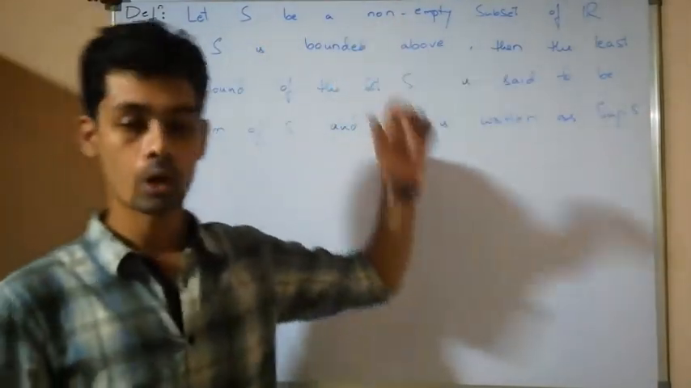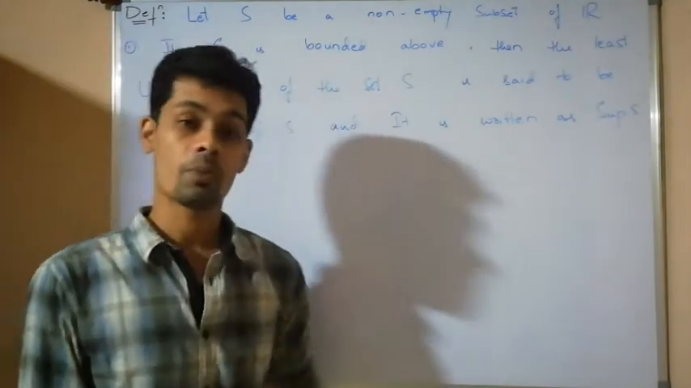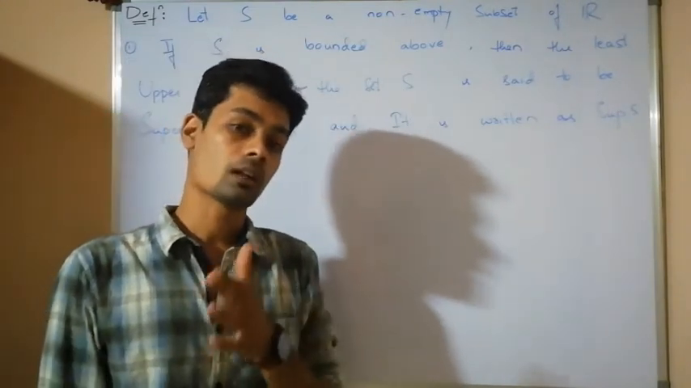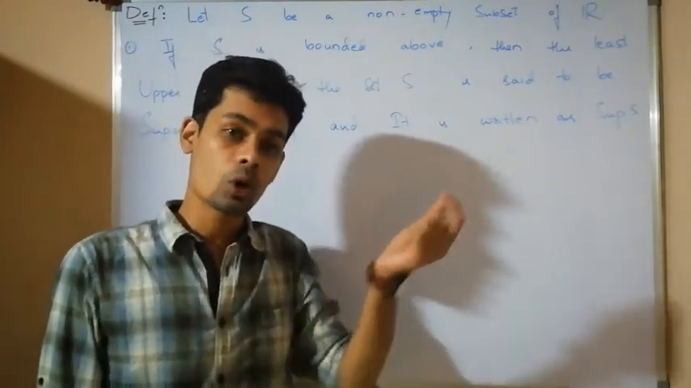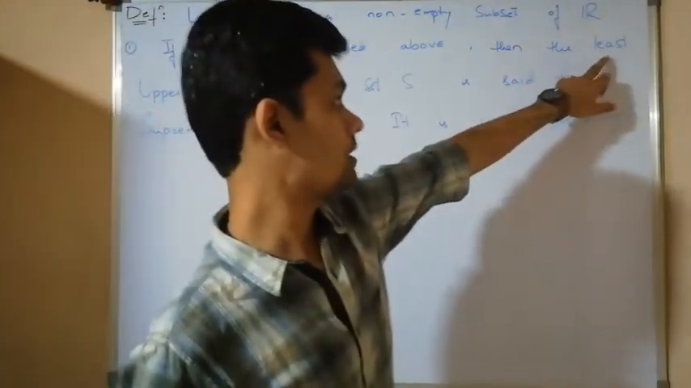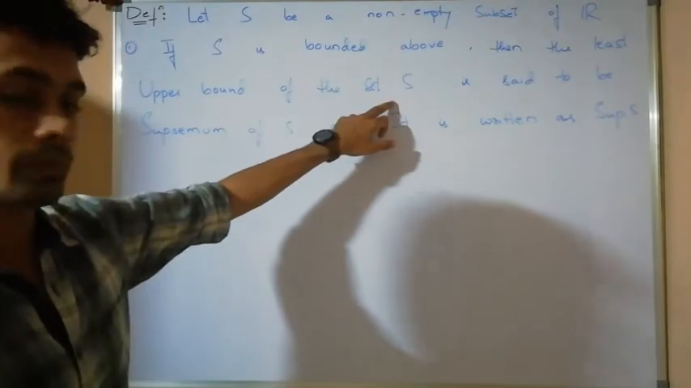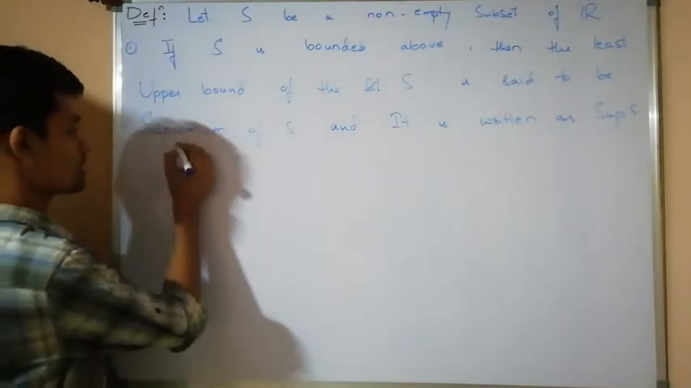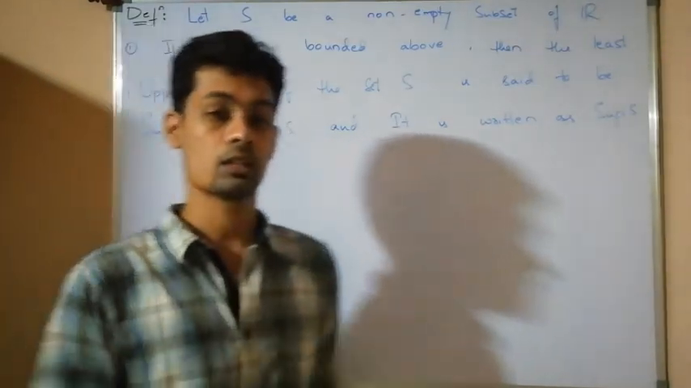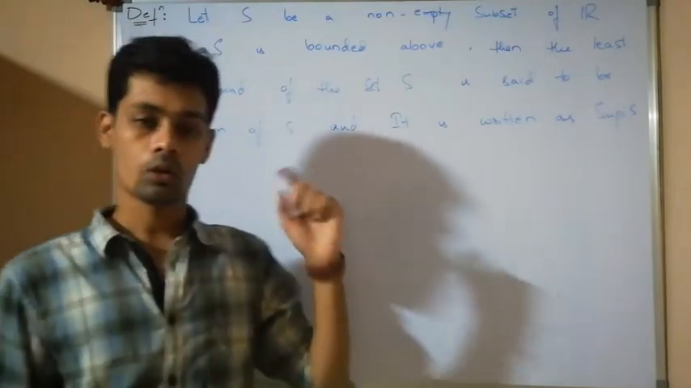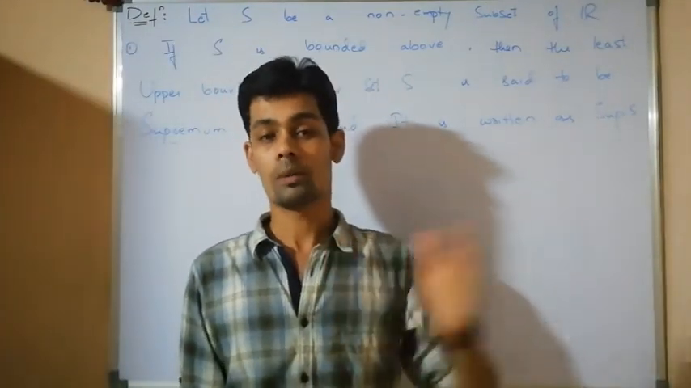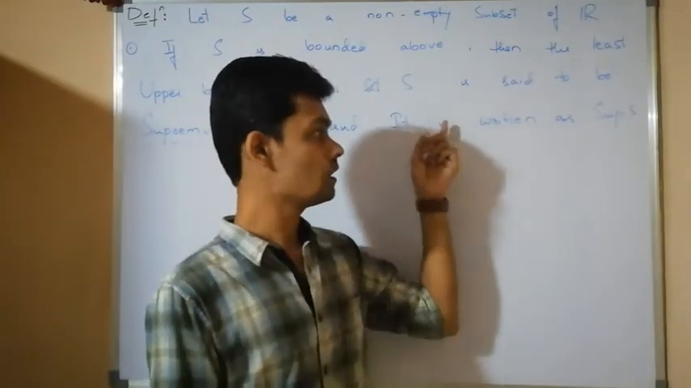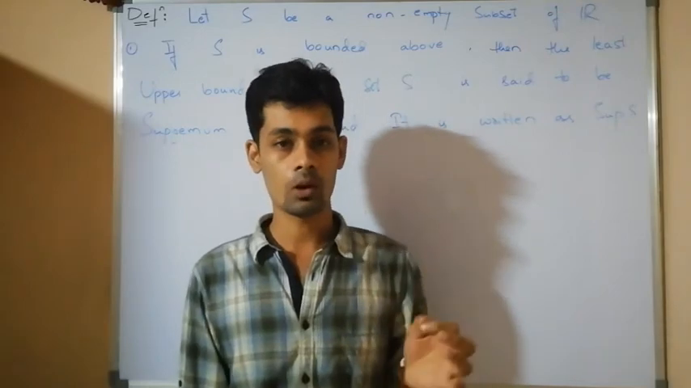Let S be a bounded above set. Since I am saying that S is bounded above, I can directly say that it has an upper bound. Whatever upper bounds the set has, the least among all the upper bounds is said to be the supremum of the set S.